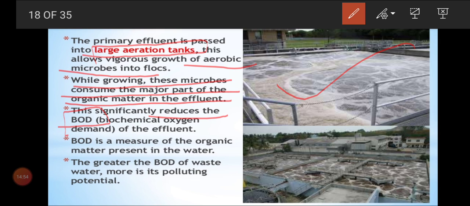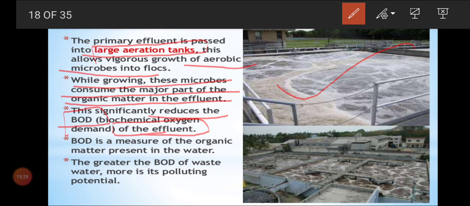What is BOD, children? Biochemical oxygen demand. So this process, sludge digester, this process will help to reduce the BOD, the biochemical oxygen demand of the effluent. So here you want to remember BOD of the effluent was reduced. So what do you mean by BOD? BOD we can define, you write it children. In your book also one definition was given, but you can also write this definition also.